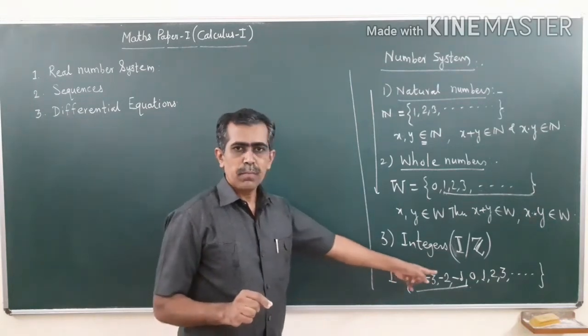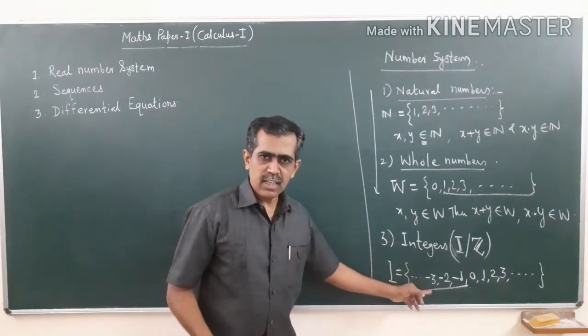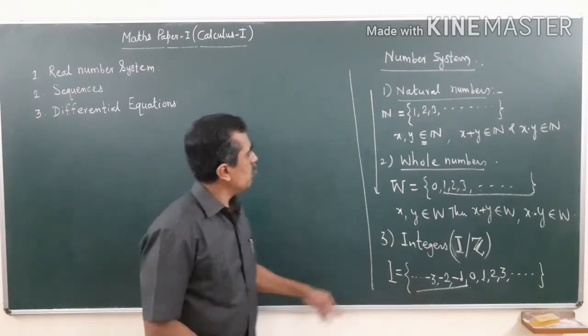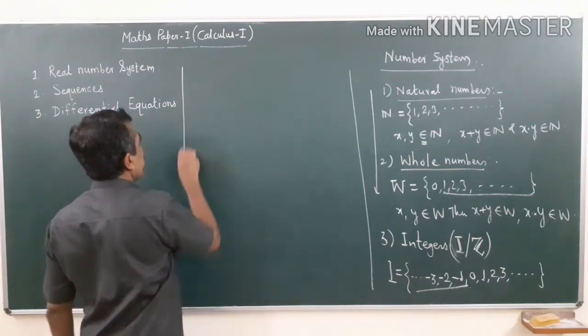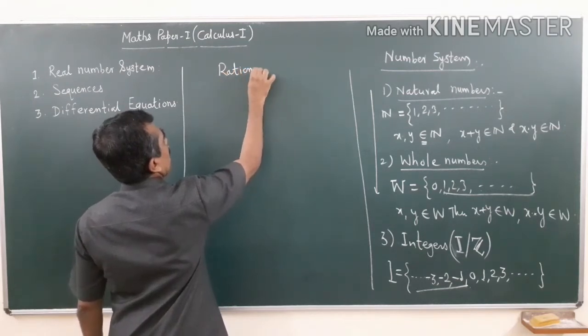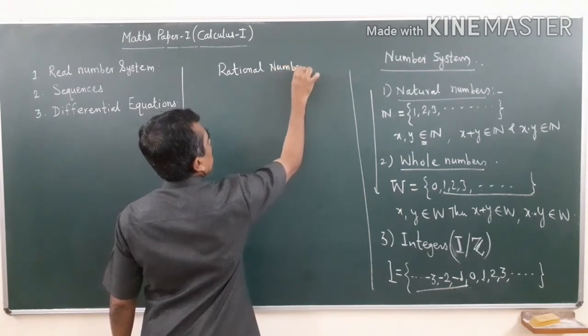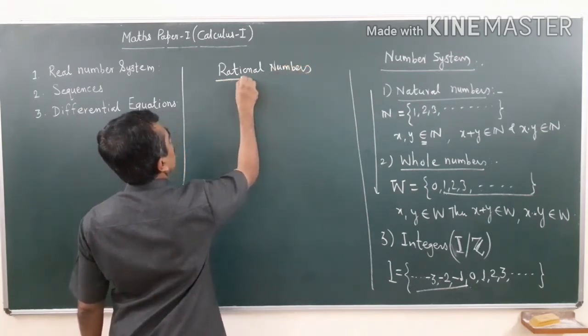By adding fractions, the new set formed by extending this was called the set of rational numbers. Rational numbers. See this.